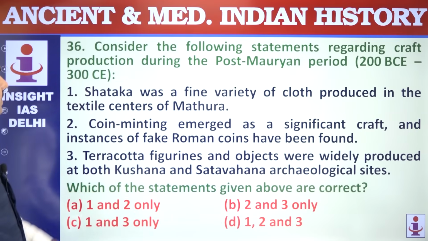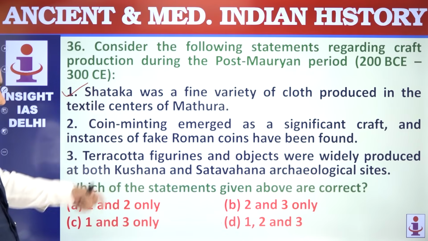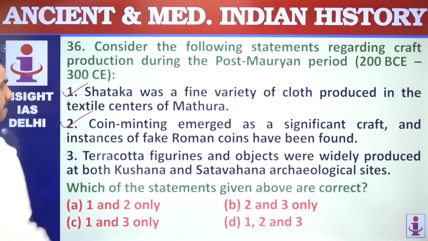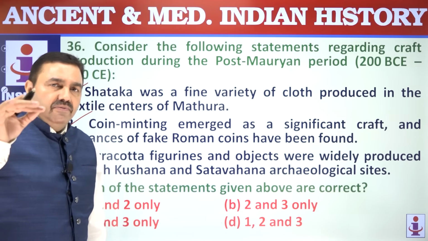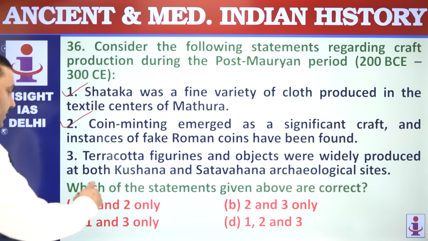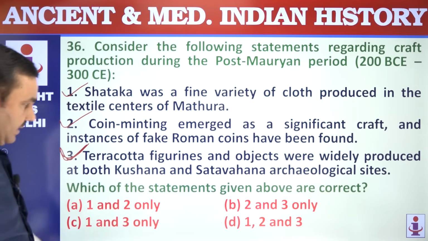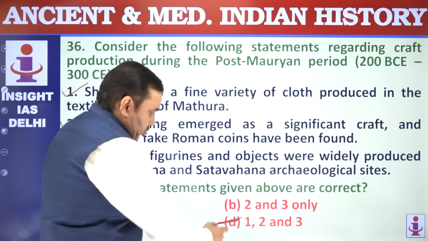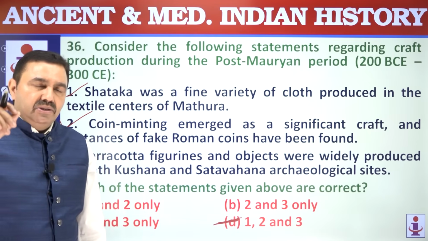2 and 3. 36. Consider the following statement regarding craft production during the post-Mauryan age. Shatka was a fine variety of textile, a very fine variety of cloth produced in Mathura. Coin minting emerged as a significant craft. Even Roman coins were produced here, or Roman coins were forged. Terracotta figurines and objects were widely produced. That's correct. Sculptures, potteries, toys, all are correct. D. So keep reading slowly, keep taking the right answer. Do not commit mistakes, do not rush.